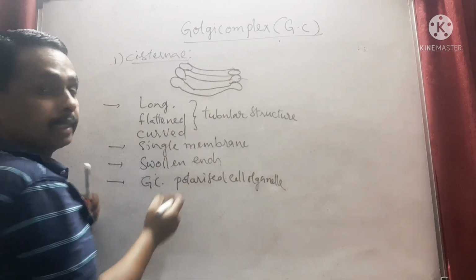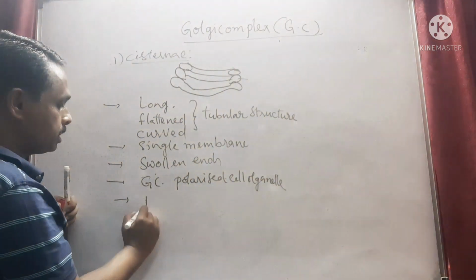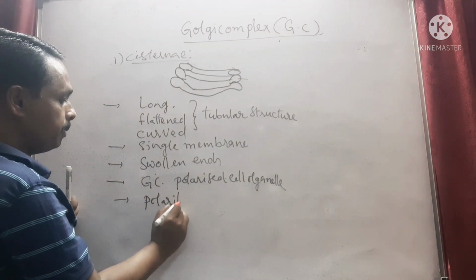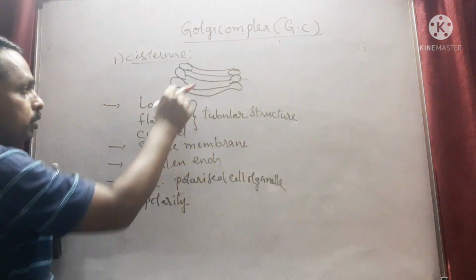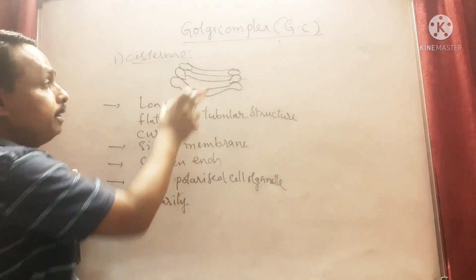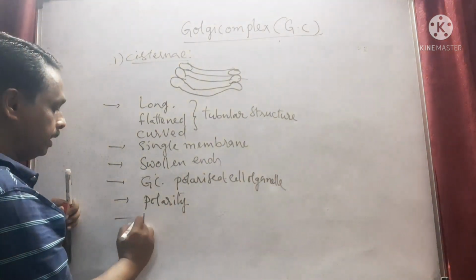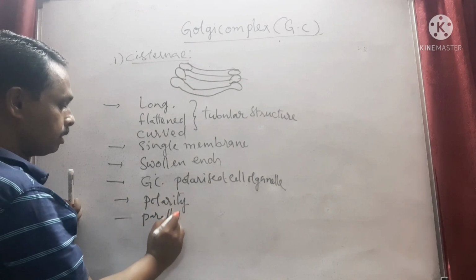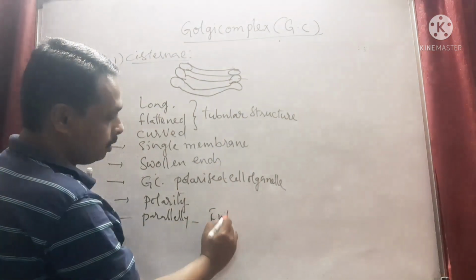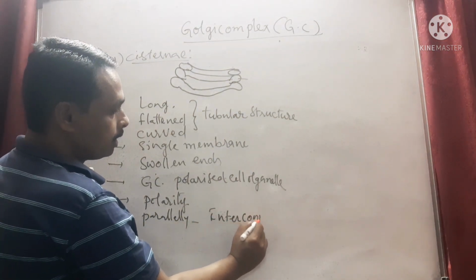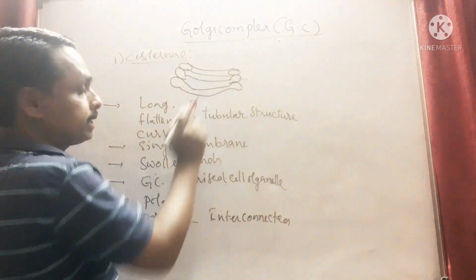So, because of their curvature, they maintain definite polarity with the cisternae. And then when you're talking about the cisternae, they are interconnected. They are arranged parallelly, and they are interconnected. See, look at them. They are almost parallel and interconnected.